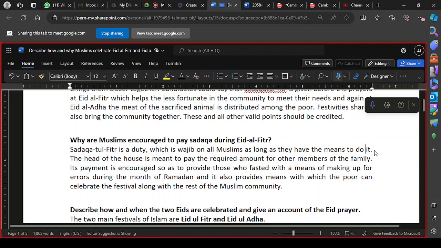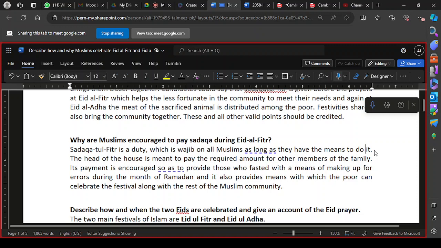So it is obligatory on those who can afford to help the poor and the needy. The head of the house is responsible to pay the required amount for other members of the family. You can identify that it is approximately 1.75 kg of wheat from each member, whatever may be the price of 1.75 kg of wheat, that could be given to a poor person. This is how it is calculated.